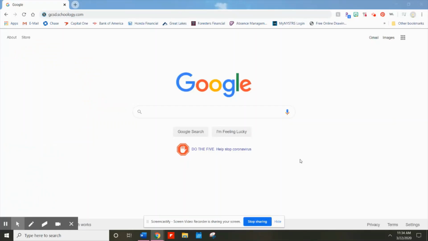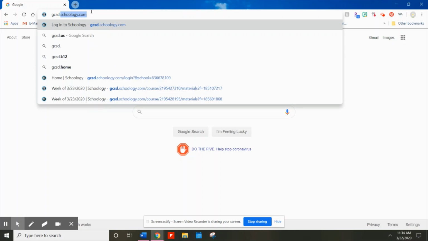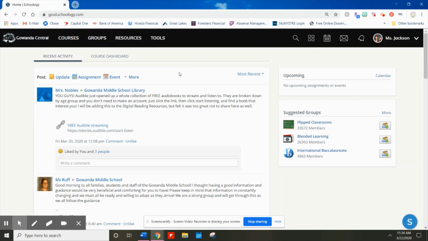So I'm going to switch over now and show you how to access your digital materials online. Most of you probably have your Chromebooks, so you have Schoology bookmarked. But if you don't, just remember if you're typing the website into the URL bar on Google, or Firefox or whatever browser you're using, you have to type in gcsd.schoology.com, so that takes you to our specific school. Now, I'm already logged in, but it might prompt you to log in as well.